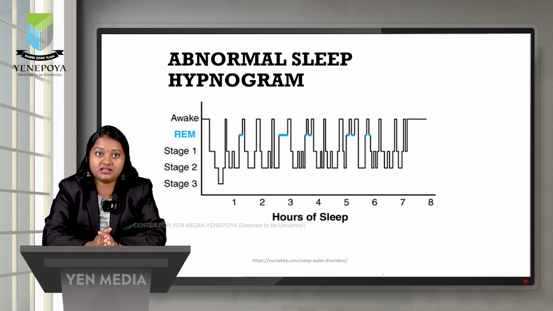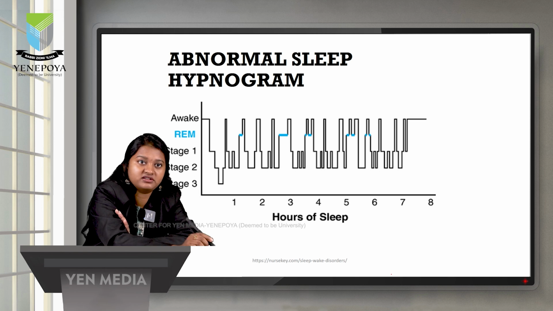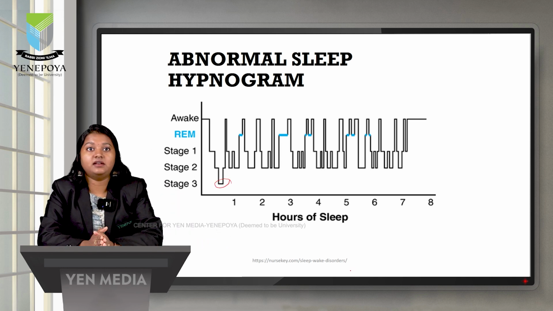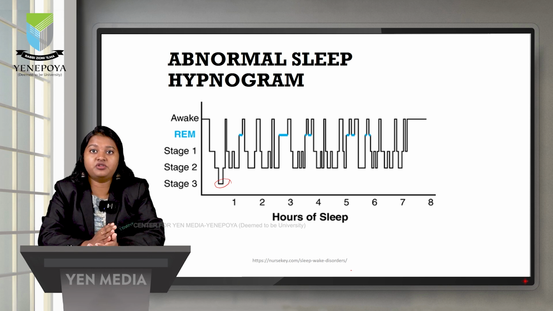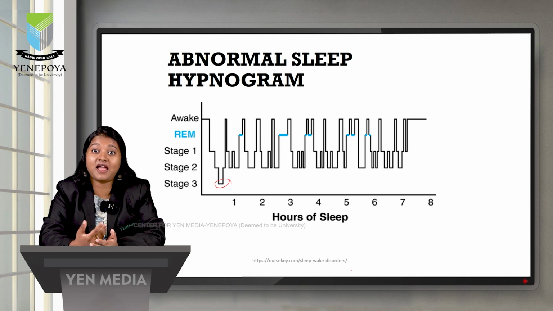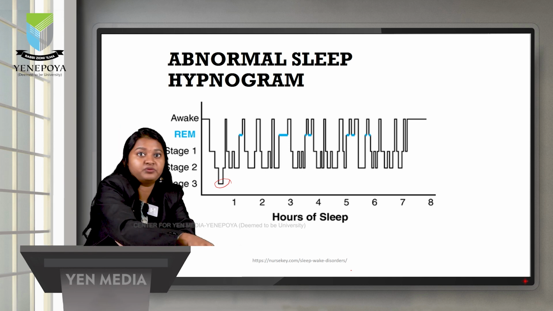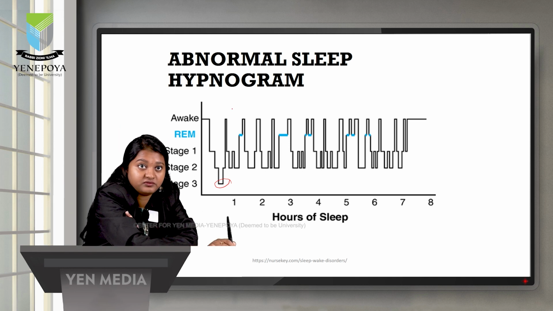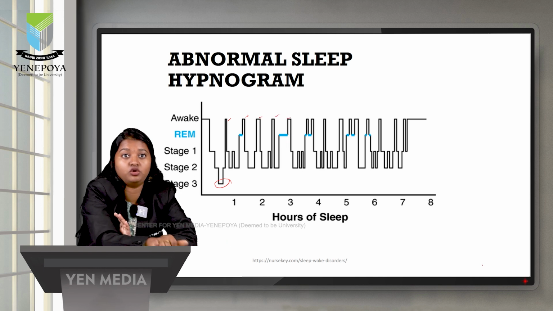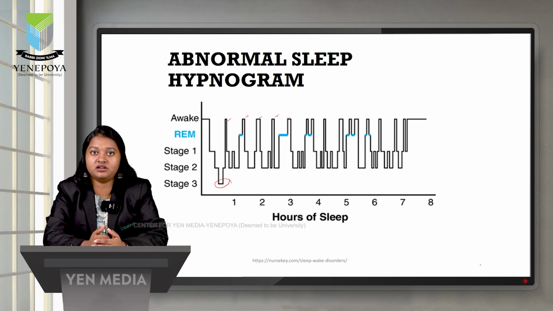Here we can see the patient is awake and the patient enters stage N1, N2 and N3. When we see stage N3 first, N3 is present only once throughout the whole night. And frequent awakenings, here we can see frequent awakenings which denotes a fragmented or disrupted sleep. So we can see many awakenings here. 1, 2, 3, 4, 5 and so on. So many awakenings are there which denotes a disrupted sleep.